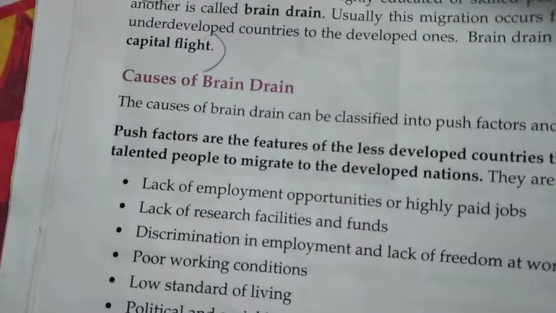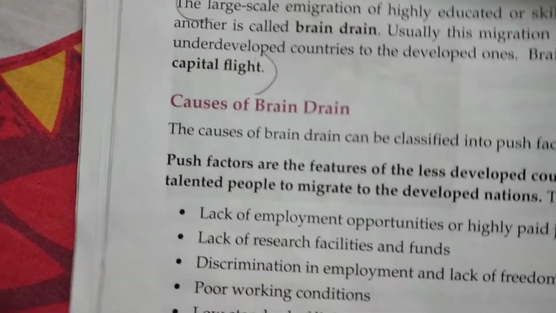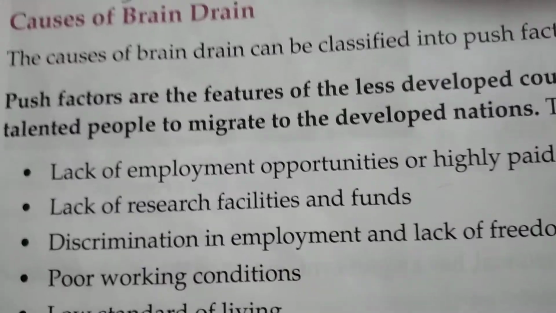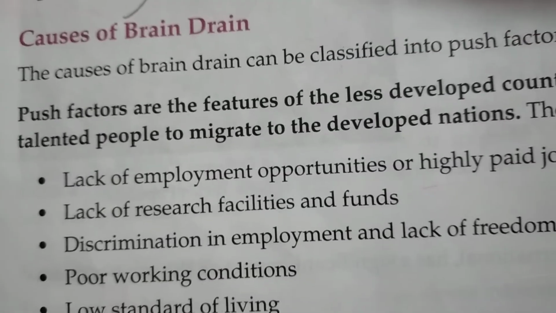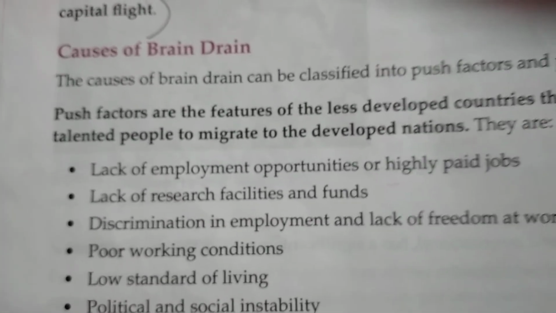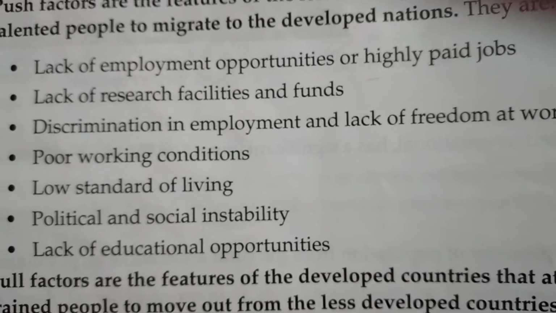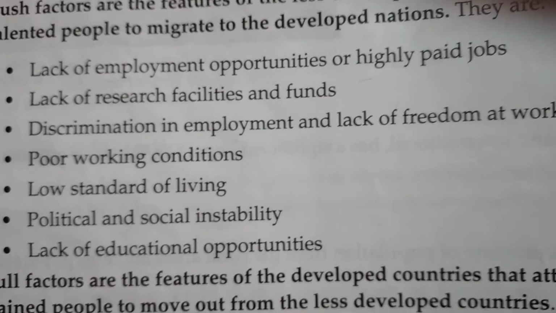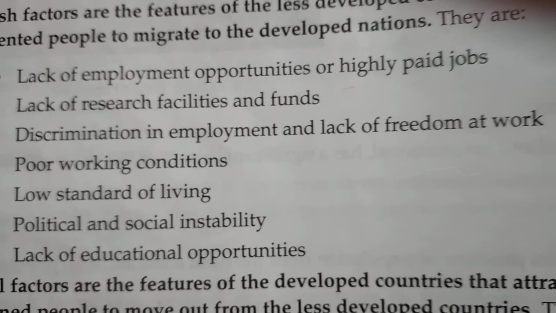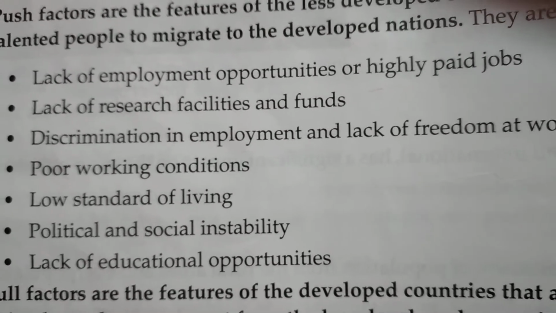Now regarding the major causes, children, brain drain has many causes. So we have to write the major causes. So we will write like this. You will give a subheading that the major causes of brain drain are lack of employment opportunities or highly paid jobs, lack of research facilities and funds, discrimination in employment and lack of freedom at work, poor working conditions, low standard of living.